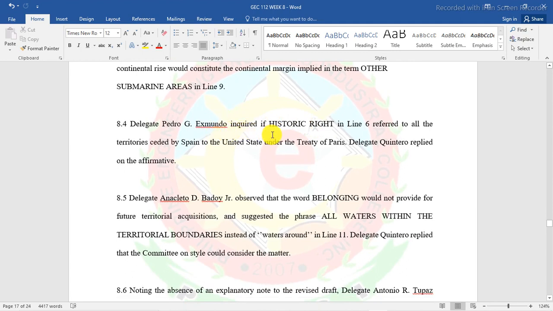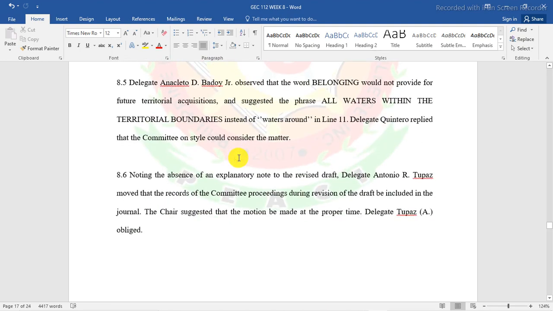Delegate Pedrix Mudo inquired if "historic right" in line 6 referred to the territories ceded by Spain to the United States under the Treaty of Paris. Delegate Quero replied in the affirmative.